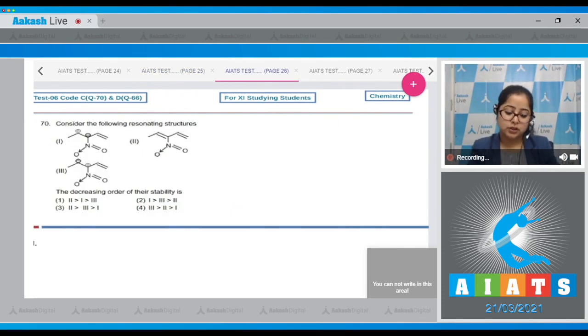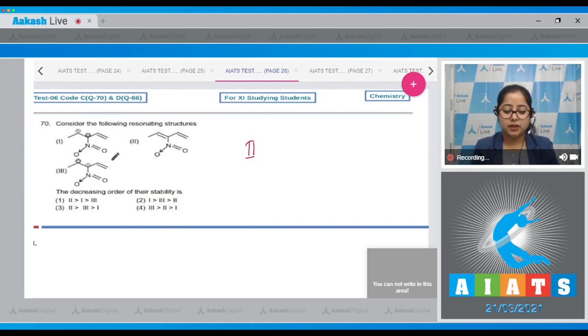Moving to next question, which is 70. Let's read it. Consider the following resonating structures. Students, in this question we are given 3 resonating structures and we have to identify the correct order of their stability. So here we can see that there are 2 charges. Here also there are 2 charges, but here there is no charge on the compound. And here number of covalent bonds are only 2. Here also number of covalent bonds are 2. Here number of covalent bonds are 3. So it is very clear that second structure is most stable.